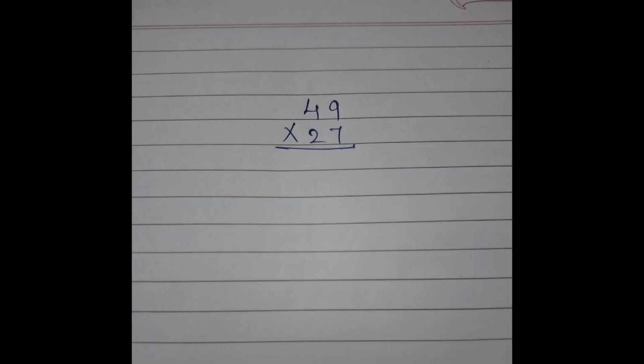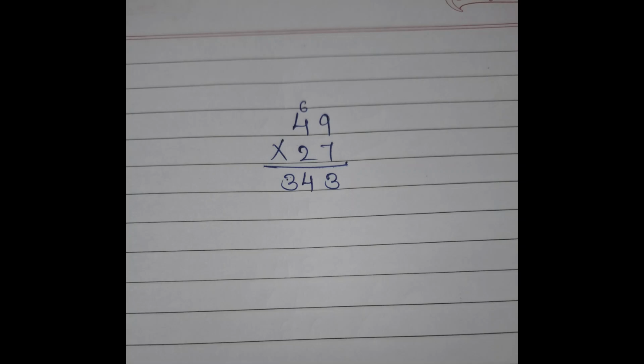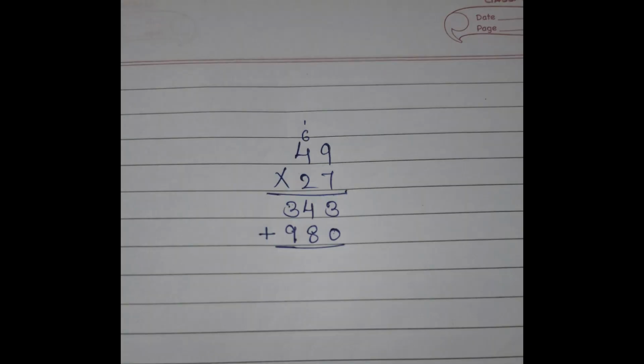Now let's take the combination of these two mistakes. Now here is one multiplication sum: 49 into 27. So how do we multiply 49 into 27? We have to follow two steps. First, 49 is multiplied by 7 and the answer is 343. Then we multiply 49 by 2 and the answer is 98, and we put 0 in the units place.